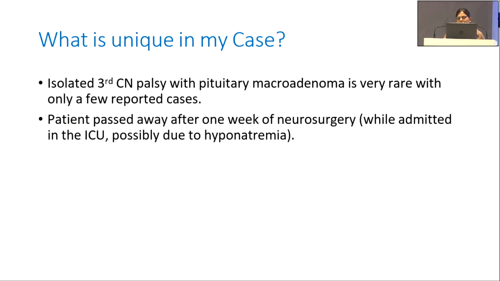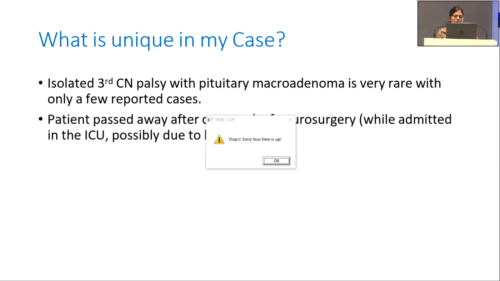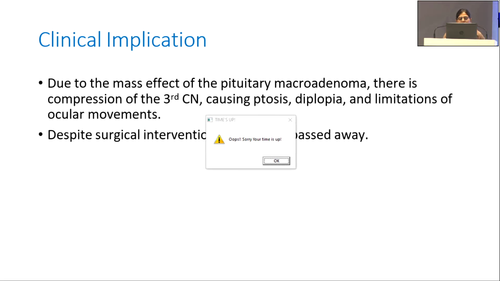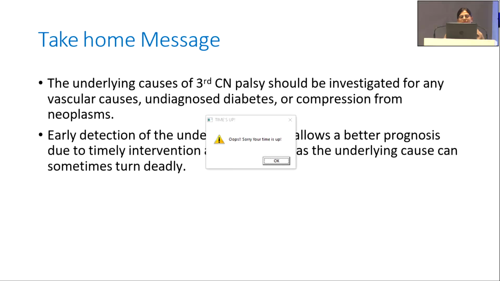Isolated third cranial nerve palsy with pituitary macroadenoma is a very rare case with few reported cases only, and the patient passed away after 1 week of the surgery while admitted in the ICU, which was possibly due to hyponatremia. Clinical implication: due to mass effect of the pituitary macroadenoma, there is compression of the left third cranial nerve causing ptosis, diplopia, and limitations of the ocular movements. And in my case, despite surgical intervention, the patient passed away.